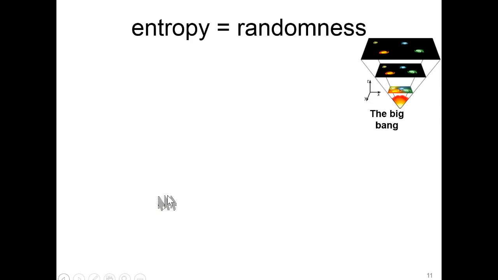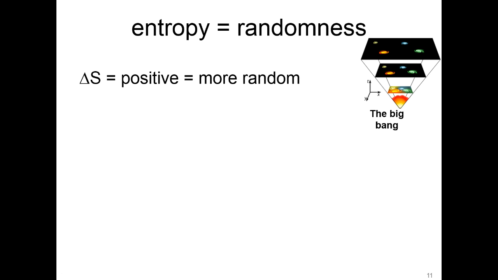Screencast 18.5, Entropy. Entropy is basically a measure of the randomness of a process. And it might sound a little funny, but let us consider various systems and think about if the randomness is increasing, in which case the entropy would be going in the positive direction, or the opposite, getting more organized, giving us a negative value for delta S. Perhaps this originated with the Big Bang, where things have been getting more random, more spread out for our entire universe. It's just kind of a state function here since the beginning of time.